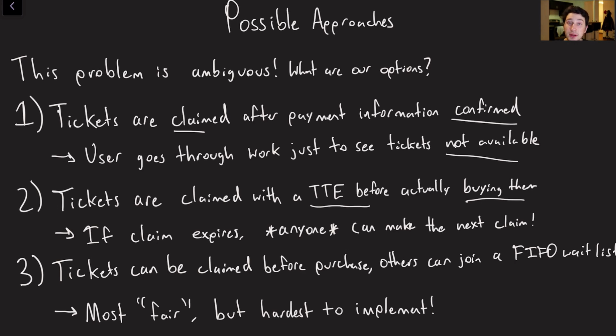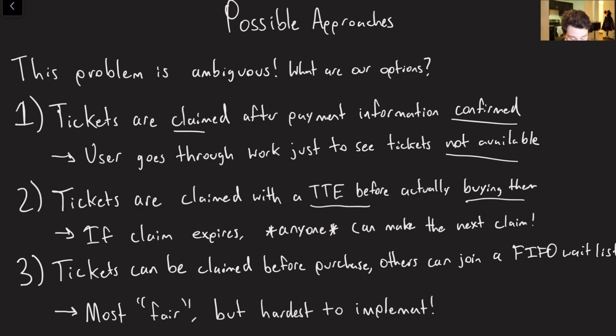So that's great, but it also does actually have some downside, which is that if I take longer than my 5-minute allotment, now all of a sudden anyone can make the next claim. It's possible that someone else was thinking about purchasing that ticket first, but now you've got 5 other people trying to get it at the same time. And of course, when you do have a bunch of other people trying to do something at the same time, we can run into thundering herd problems in our actual backend. So we'll have to discuss those as well.